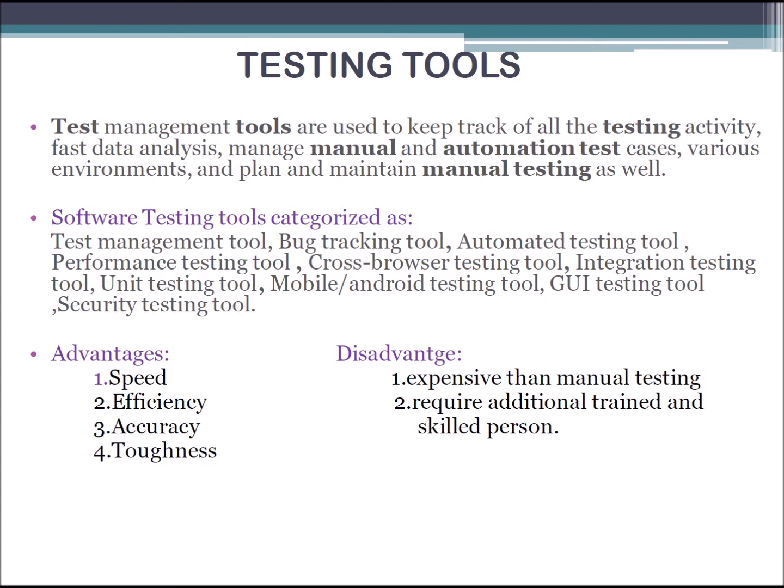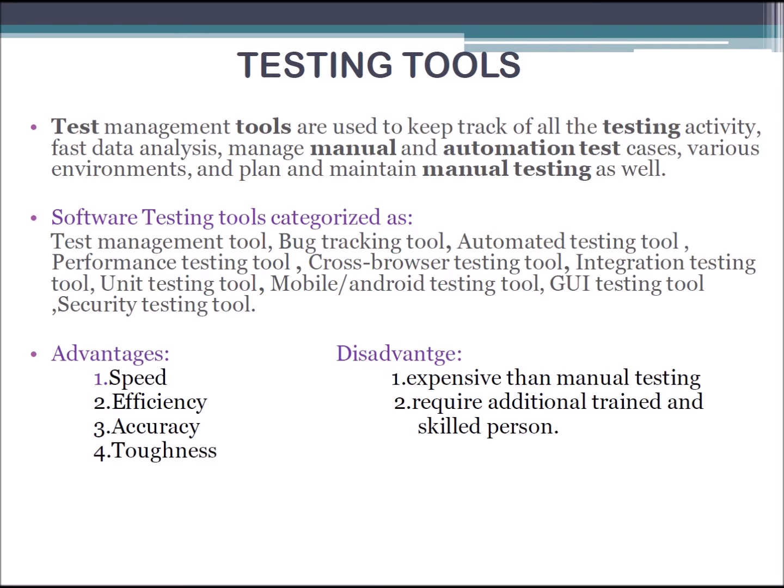A performance testing tool is used to analyze the performance. A cross browser testing tool is used to check whether the software runs on all the browsers and platforms. An integration testing tool is used to integrate some of the dependencies.